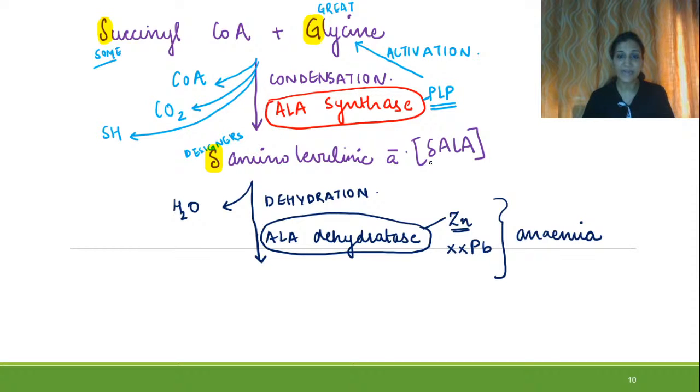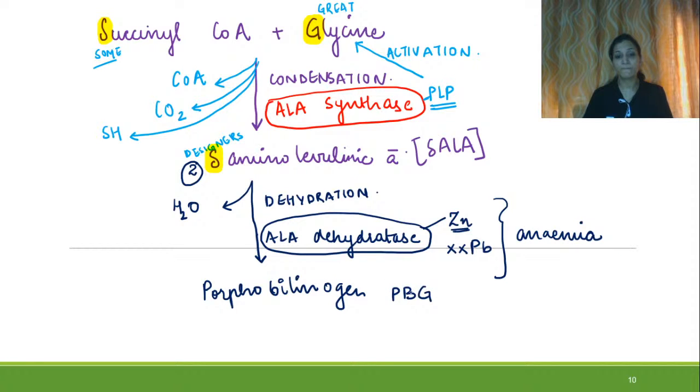And if delta amino levulinic acid is participating in a dehydration reaction, how many molecules? Two molecules of delta amino levulinic acid will condense, or dehydrate, and lead to the formation of a product called porphobilinogen, or in short PBG, right?